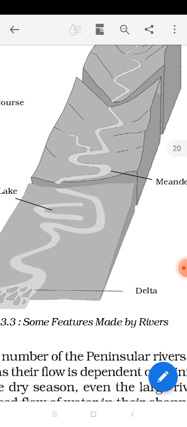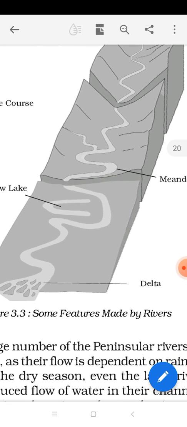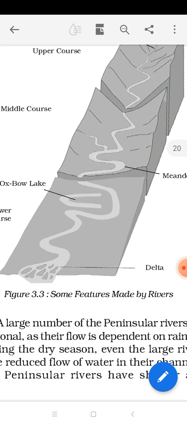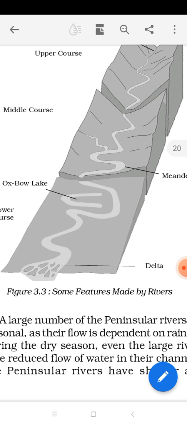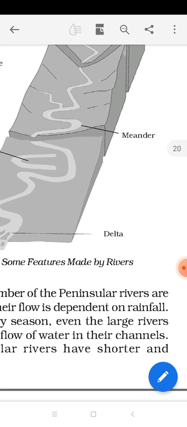Due to this, rivers create a U shape or half circle. Rivers are constantly moving in this U shape or half circle shape. This half circle or U type of shape created by rivers, we call meanders. If you see this U shape where the river makes a U-turn due to the slope, this is known as a meander.